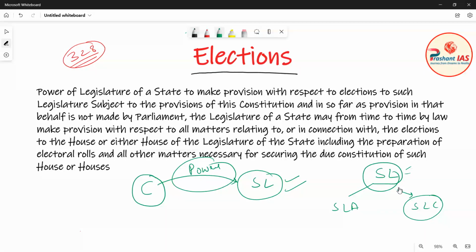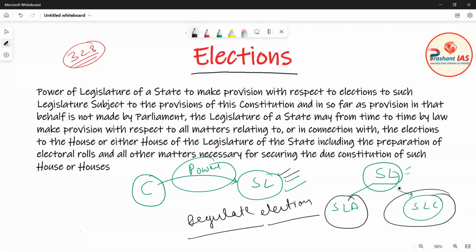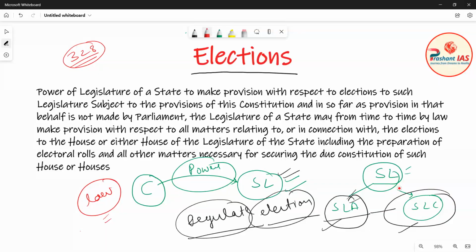Okay, now what this article is saying is that the state legislature has the power to regulate the election of the state legislative assembly and the state legislative council. If a state has only a legislative assembly, then it is fine, and if it has both houses, then the legislature of that state has the power to regulate the election of both by making a law. By making a law, it can regulate the election and all the matters related to election.